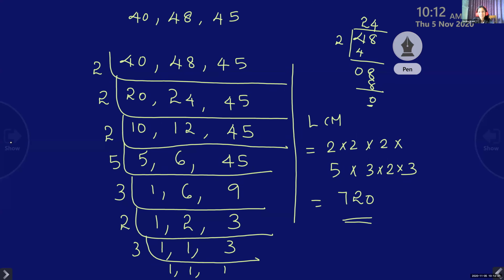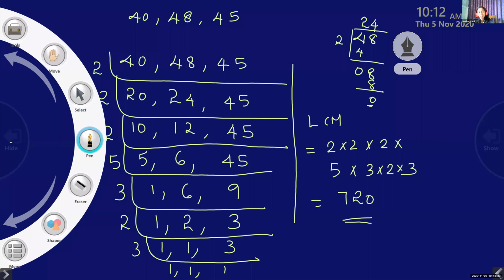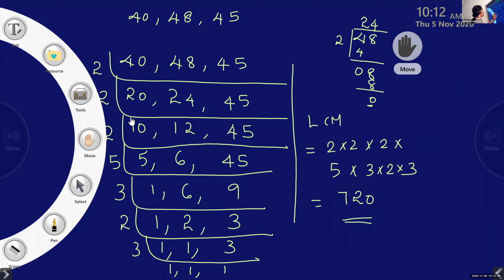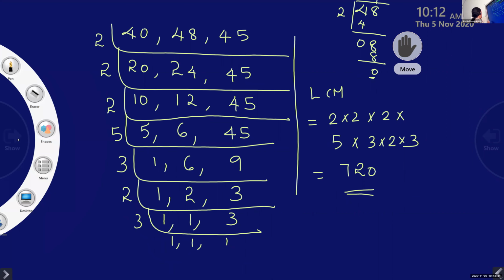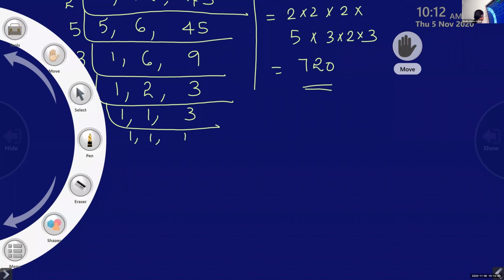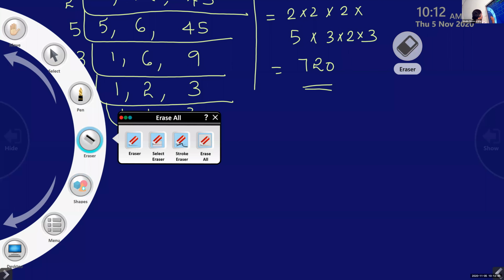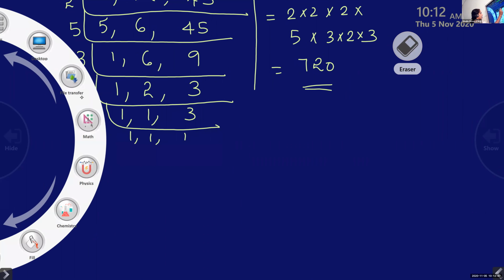Homework questions. Okay, children, I'll give some homework, not homework exactly. By the time you come for the next period, 10:45, you should do this. Okay, I'm going to erase it. Wait, ma'am, 1 minute. I'll scroll the board. And here I will write.